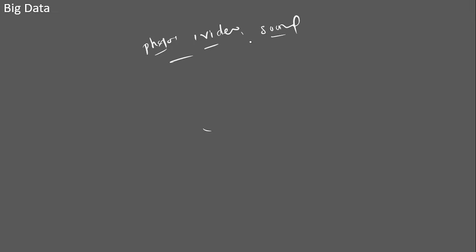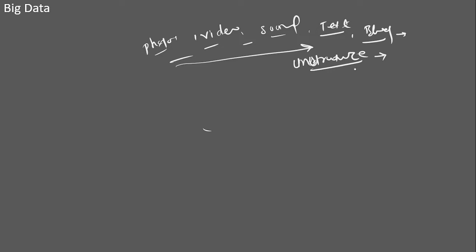The data I'm talking about here is text too. If I have WhatsApp, I'm texting and putting text messages. If I have a blog, I'm writing text messages there. So all this data is unstructured data.